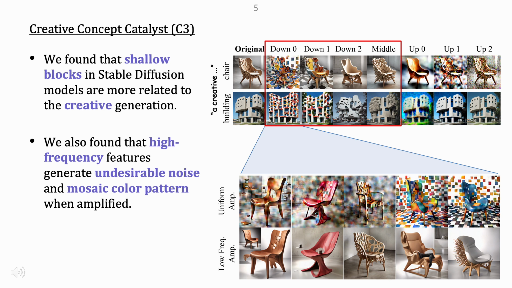However, we also encountered an issue. When amplifying the feature maps, particularly those in the first down block, the resulting images often exhibit mosaic-like artifacts or noise. So we hypothesized that this was due to excessive amplification of high-frequency components in the feature maps. To address this, we decompose the feature maps into their frequency components and selectively amplify only the low-frequency signals. As a result, the artifacts were significantly reduced and the image retained a more natural appearance while still enhancing creativity.